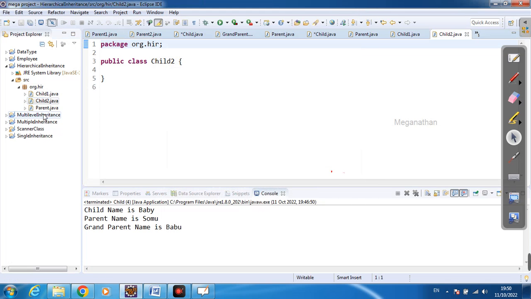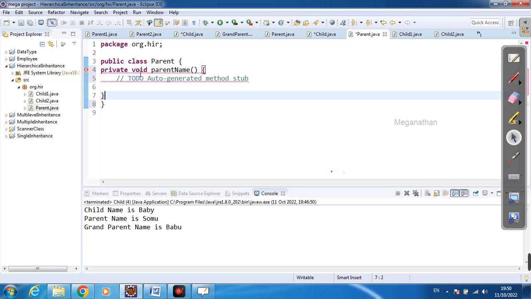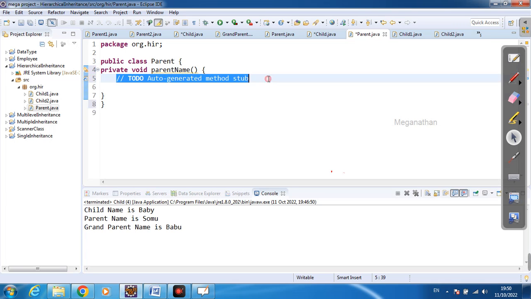Now I'm going to write some business logic. In the parent class I'm going to create a method, and in this method sysout: parent name is Shiva Kumar, anything like that.